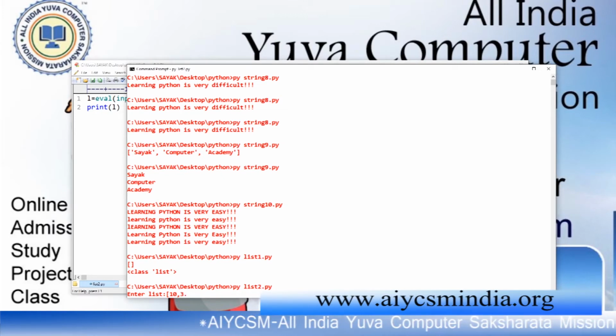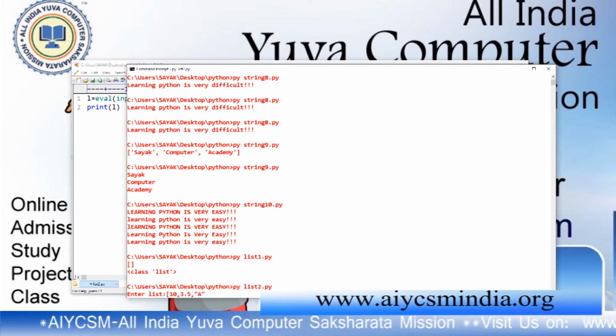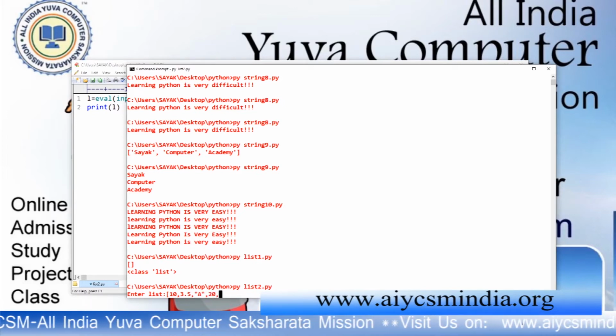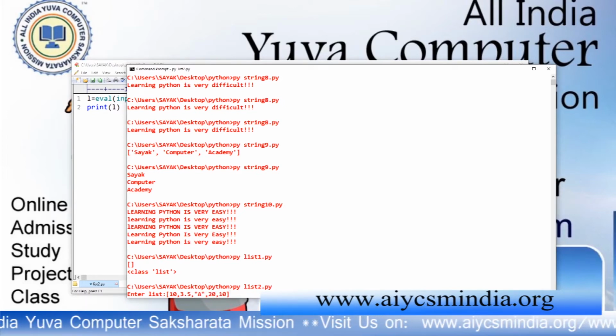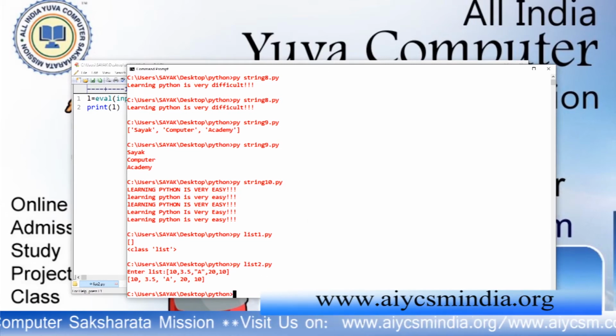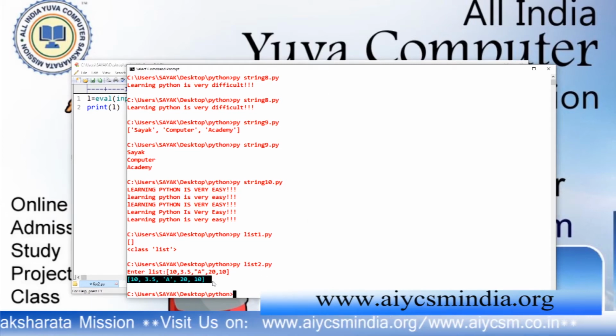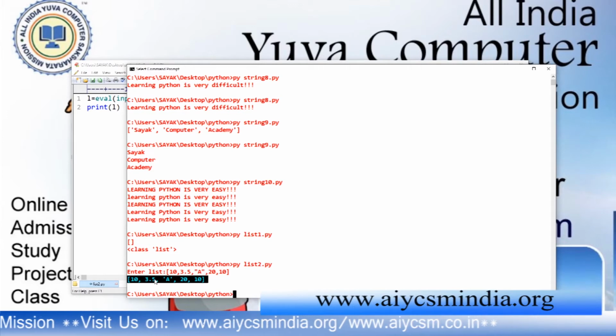3.5, A, 20, 10. These are the values in a list. It will print it as a type of a list. Heterogeneous objects are allowed. We can insert different types of values. This is the main thing.